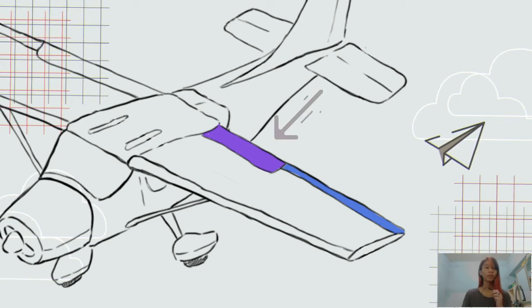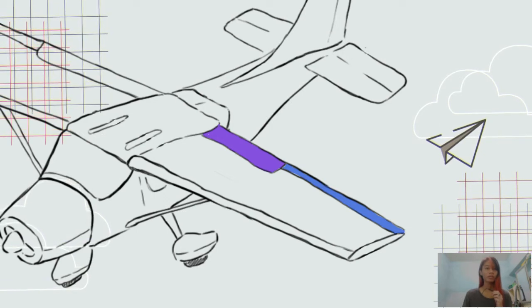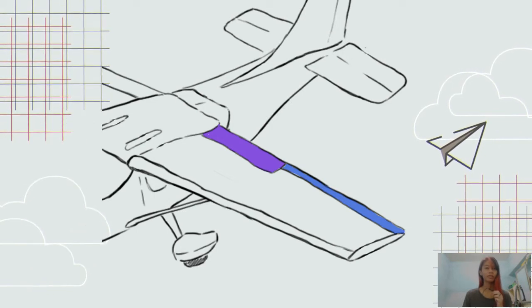The flaps are attached from the midpoint of the wing, where the aileron ends, to the fuselage and move downward to increase lifting force for takeoff and landing.